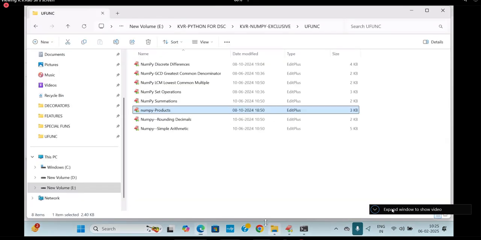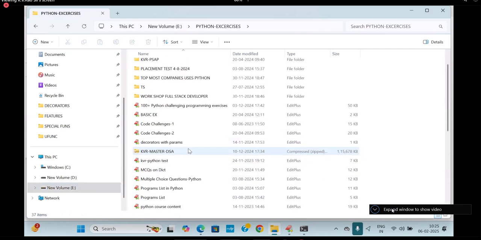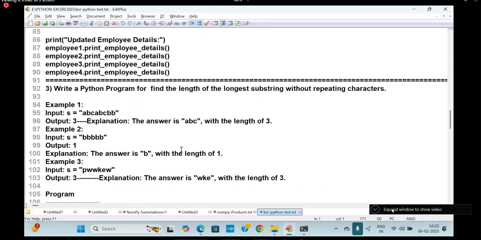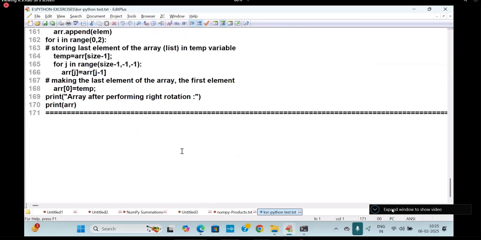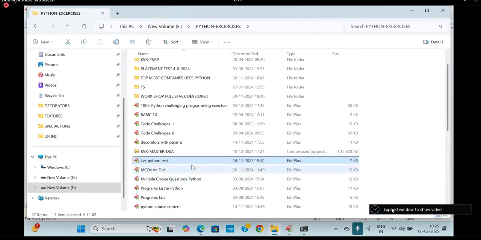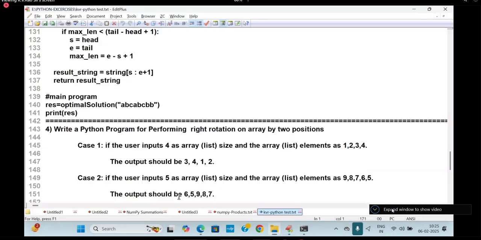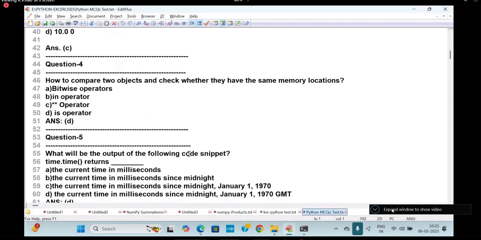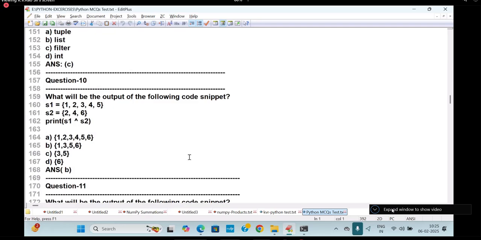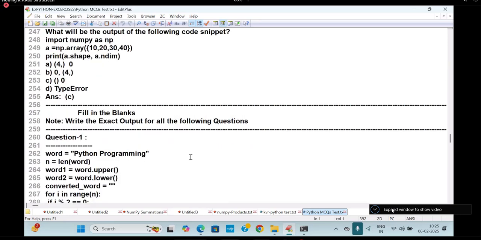Even I set one paper very recently, and this was conducted. I set the question in such a way that their mind was blanked. The mind was blanked that day. What is that? Fill in the blanks questions, you see. I tested this very long back. It was a Python MCQs test. You see, this was a test paper once I conducted. So here you see my questioning. Even if you search on the internet, you will not find these answers and questions.